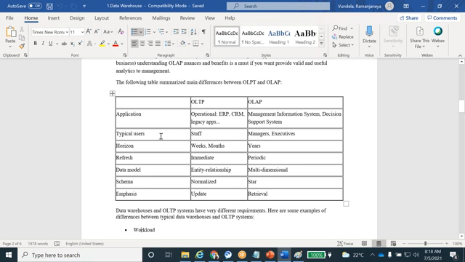Who are the users? Here the staff people do it. For example, if you go to the bank ATM, you are able to get the data, right? So the staff people use this OLTP data. But managers or executives, the high level people who take the decisions, use this OLAP data. Weeks to months of data is available in the OLTP system, but in OLAP you can store years of data, maybe 10 years, 5 years, 8 years. There is no limit for years.